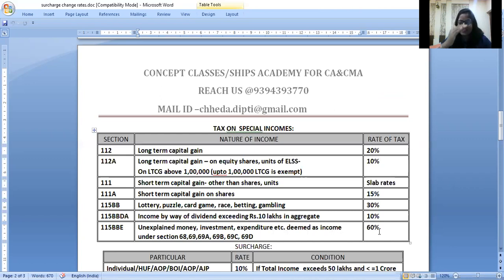Now, by the end of this topic I'm going to surcharge, but we should know that tax is calculated on total income. From gross total income, we give deductions under 80C to 80U, and on total income you calculate the tax. Surcharge is calculated on tax. I'm repeating, tax is calculated on total income, surcharge is calculated on tax, and the 4% cess is calculated on tax plus surcharge, right? That goes for the education of children, Saksharta mission and all.